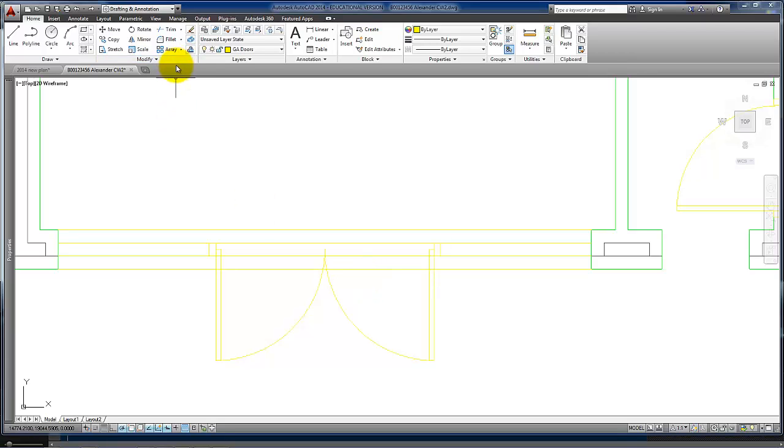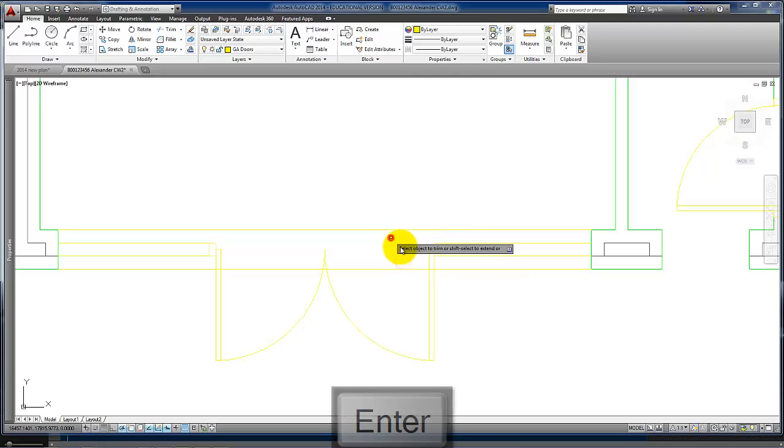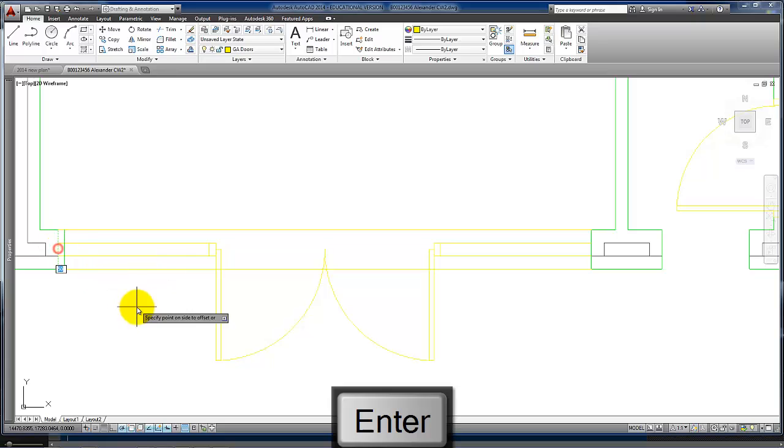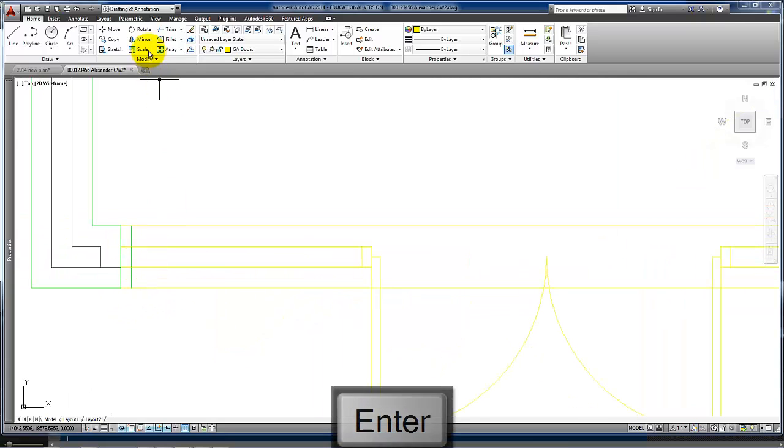And what we can actually do is trim out the 2 lines in the middle here that we don't need, and then we can offset by 50 on the side and trim out that line.